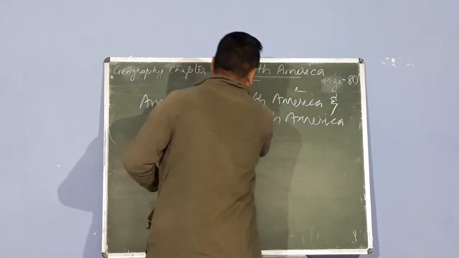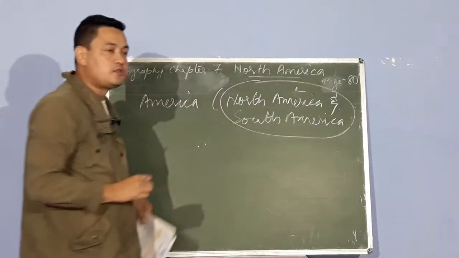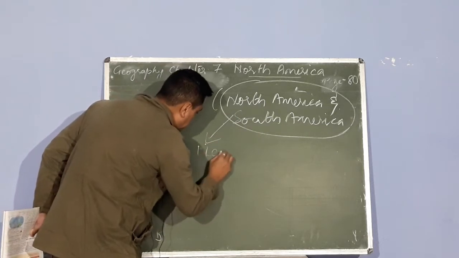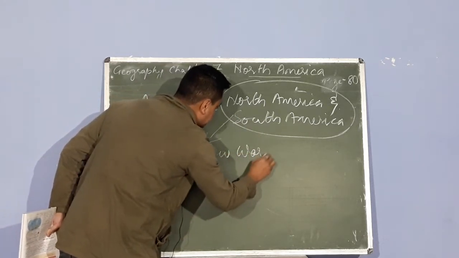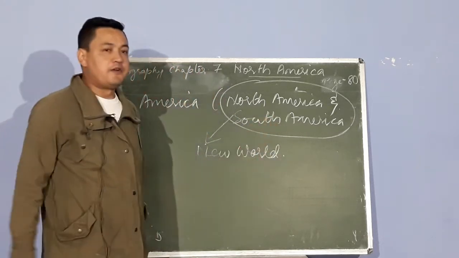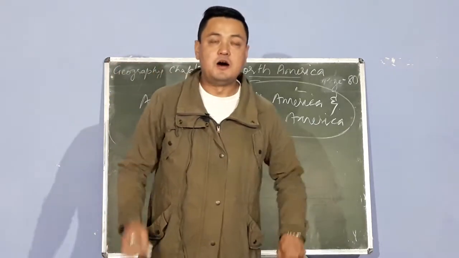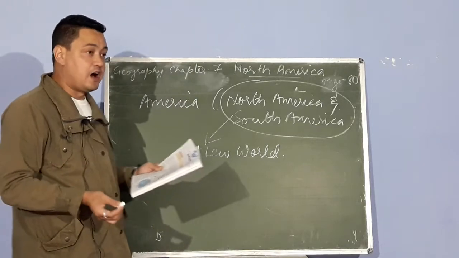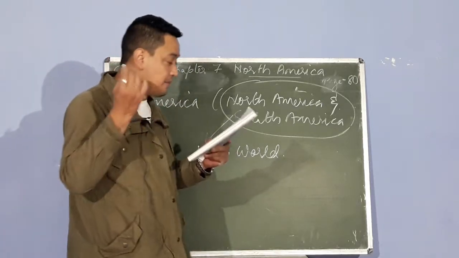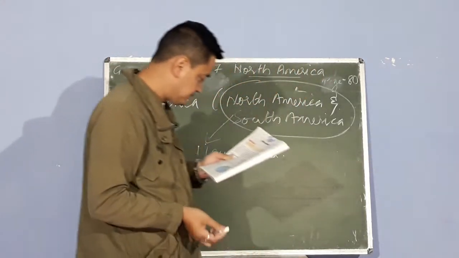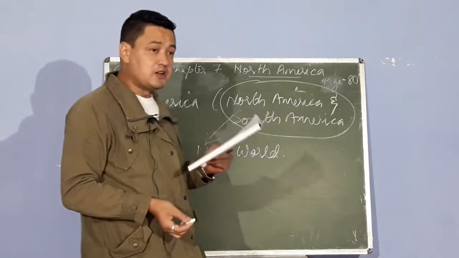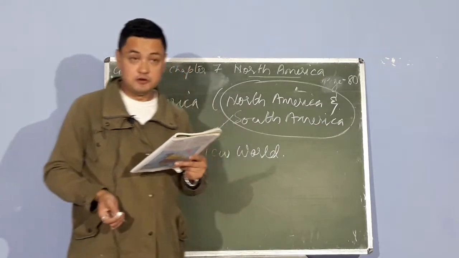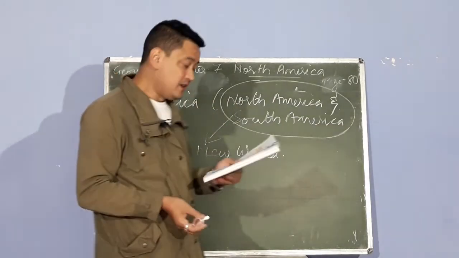So these two, North America and South America, got a new name called the New World. It was discovered by Christopher Columbus, and America was a name given after Amerigo Vespucci. They were discovered later than the other continents like Asia, Europe, Australia, etc. Africa was discovered in the 19th century.